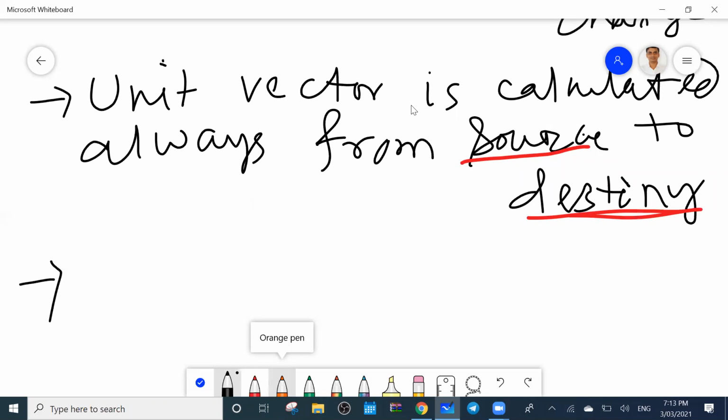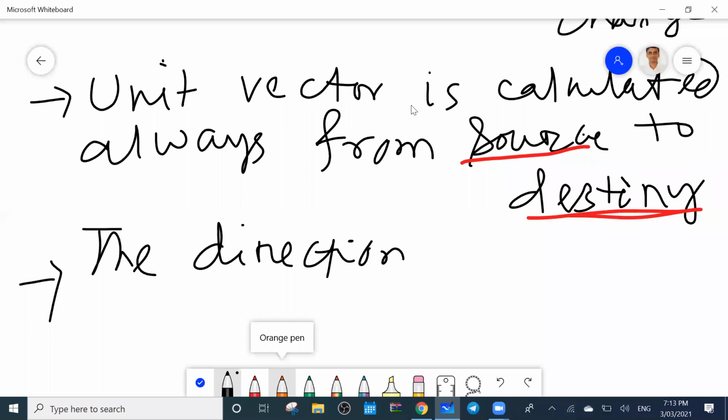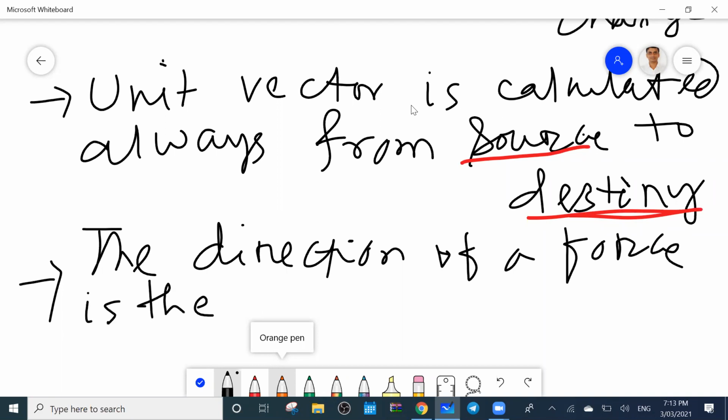So what will be the direction of force? You write this one in your note copy: the direction of a force is the direction of a unit vector.